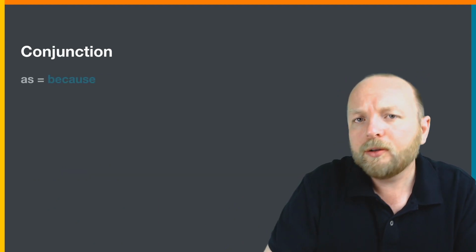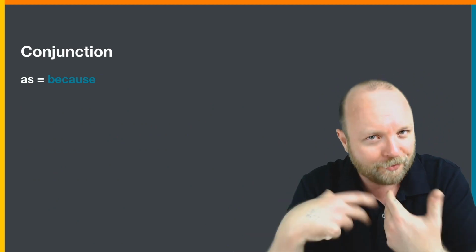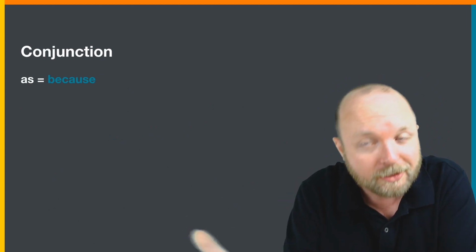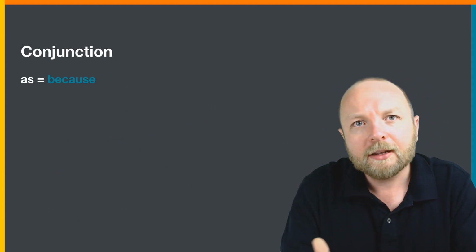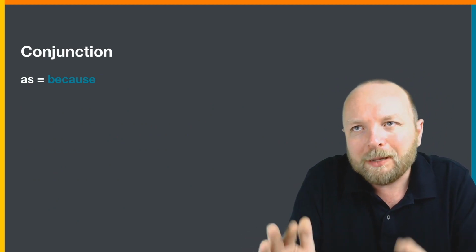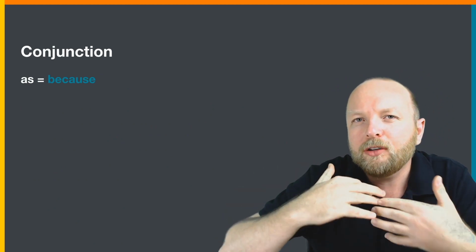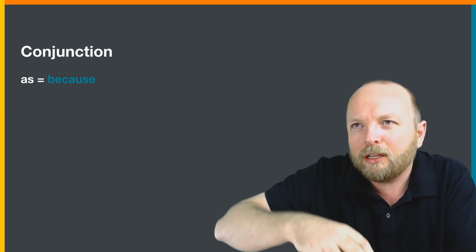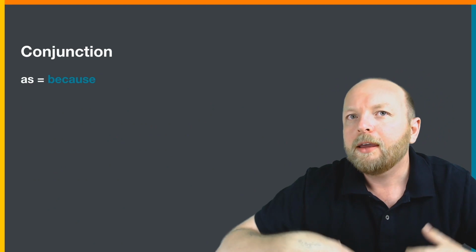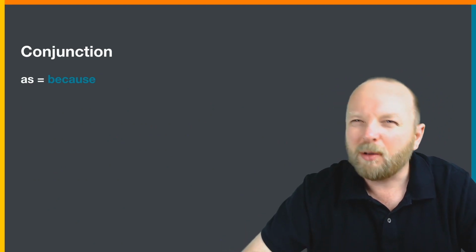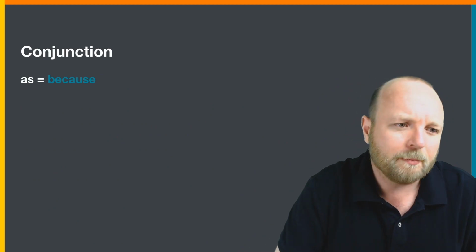Now, another way to use "as" as a conjunction is to mean "because." And it doesn't mean "because" 100%. It means usually "because," and we use it to talk usually about small things, or maybe things that we already know. Okay, so I'll give you some examples.